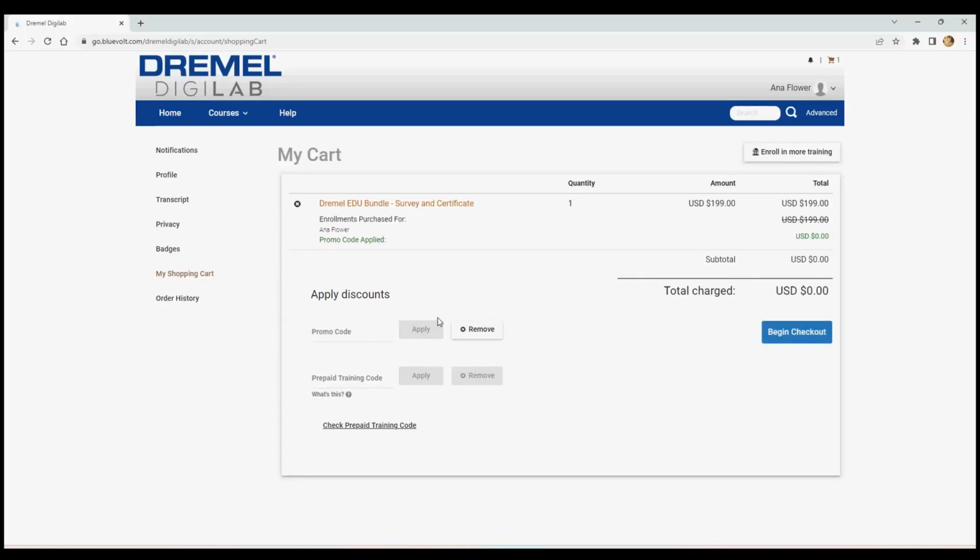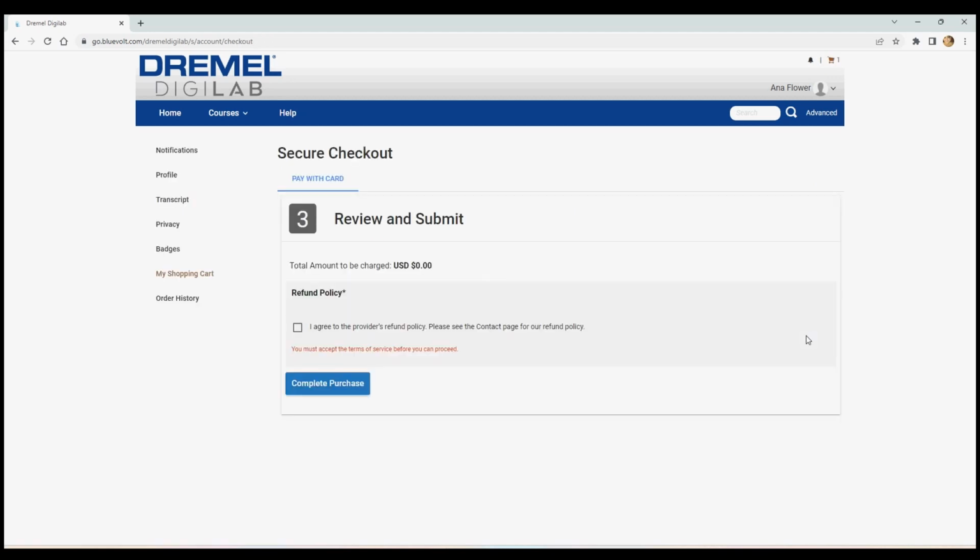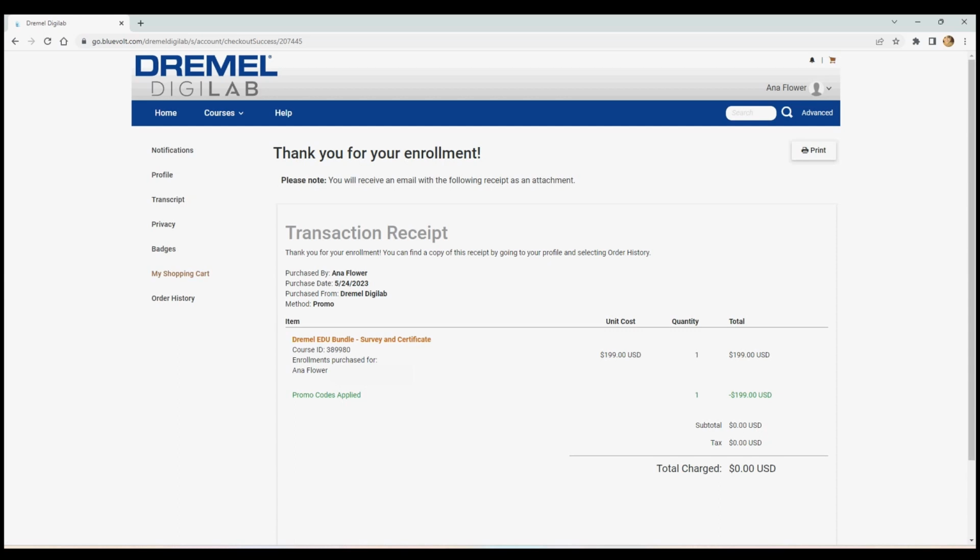Click Apply, then begin checkout. Check the box to agree with refund policy and click Complete Purchase. Your transaction receipt will be displayed.